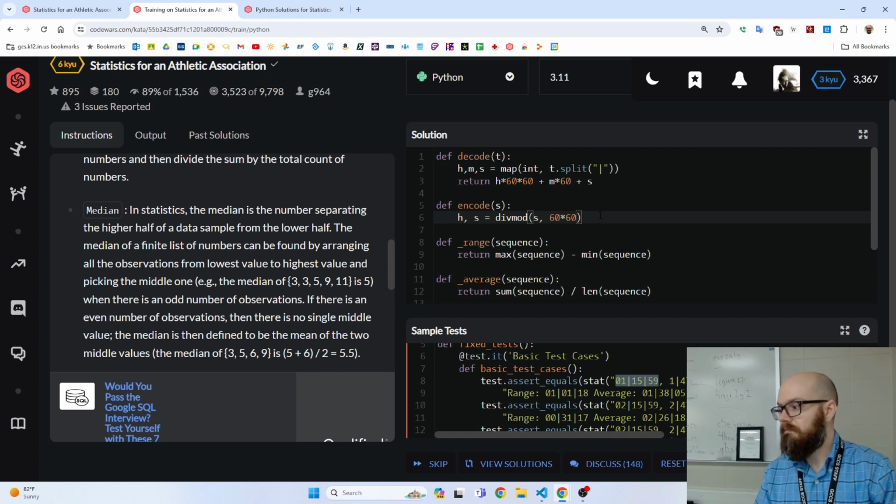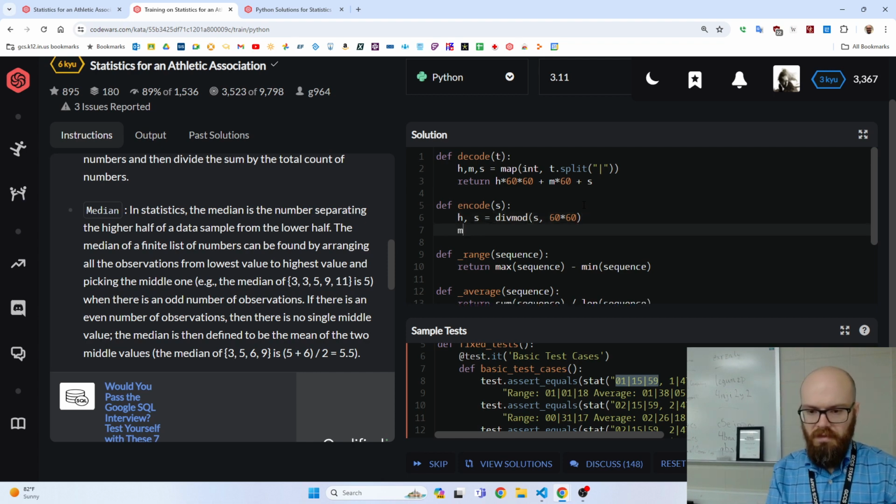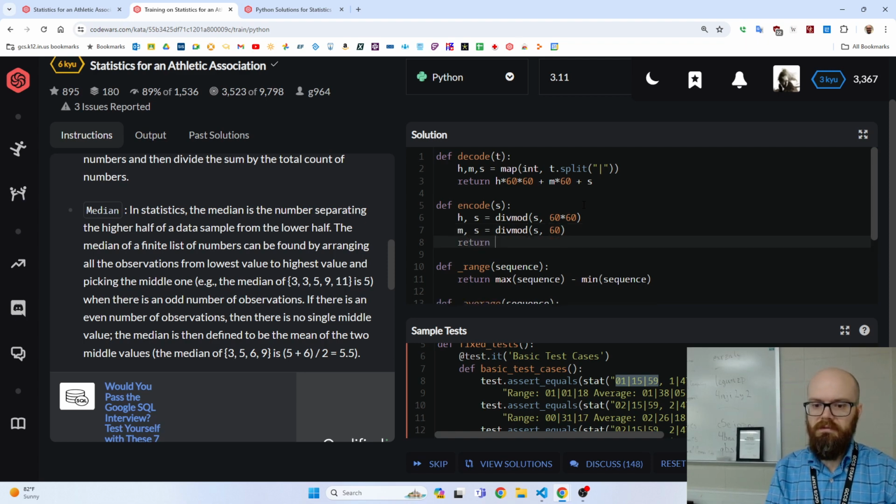Plus, Python compiles that before it runs. It doesn't slow it down or anything. It's fine. And then the leftover, we'll peel off as many minutes as we can of those seconds. And then we return the pipe layout. So we go H pipe M pipe S.